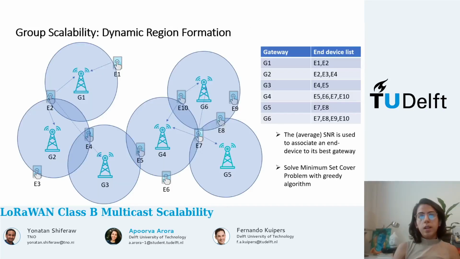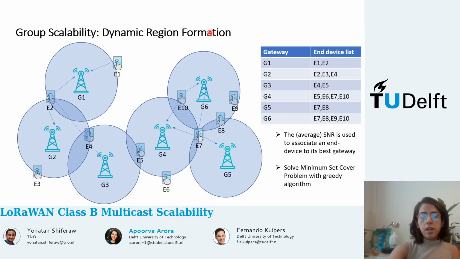Hello, I'm Apoorva Arora, and I will be presenting the second part of our study, that is beacon planning in the context of beacon collision avoidance and capacity expansion. Yonatan discussed how duty cycle restrictions on gateways can cause beacon blocking. Following the same argument, beacon transmissions may also result in delayed ping transmissions by pushing the gateways into the off period.